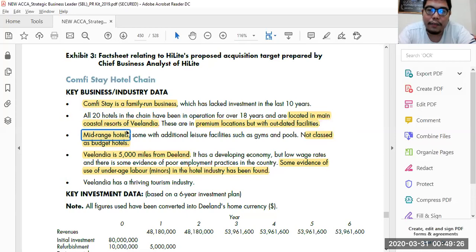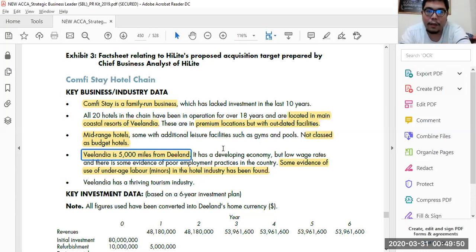It's different from you, as you are a budget hotel, so it is not consistent with your current situation. Next, Vilandia is 5,000 miles from D-Land, so it is located in a different country. You might not understand the market there in Vilandia.